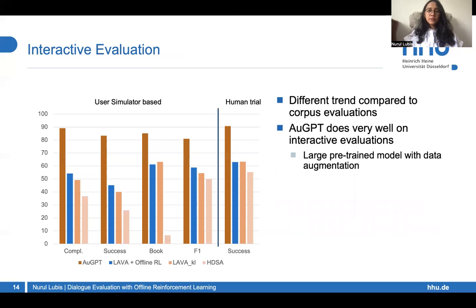When we see the result from the interactive evaluation with both user simulator and human trial, we get a different trend altogether. Our GPT does very well on interactive evaluations by a large margin, followed by our model. This is unsurprising as our GPT uses a large pre-trained model with data augmentation, unlike other models that we compare with.